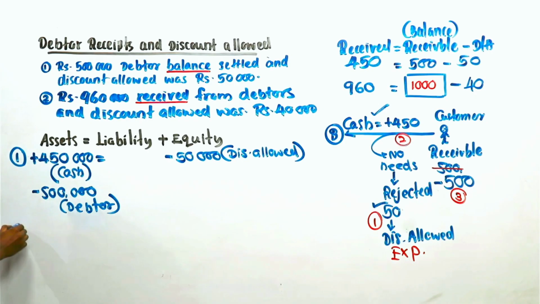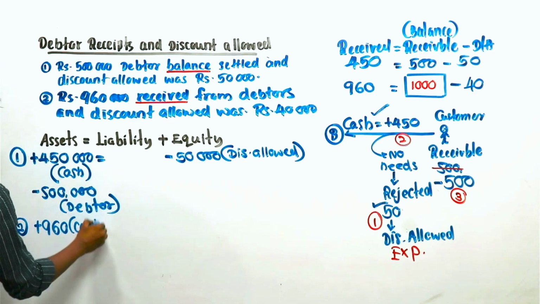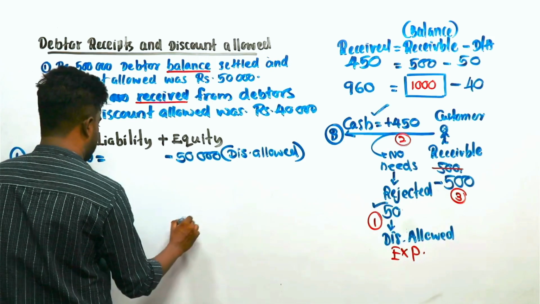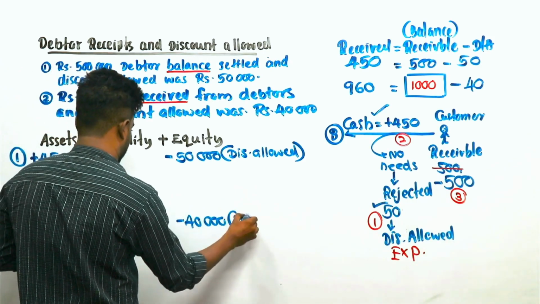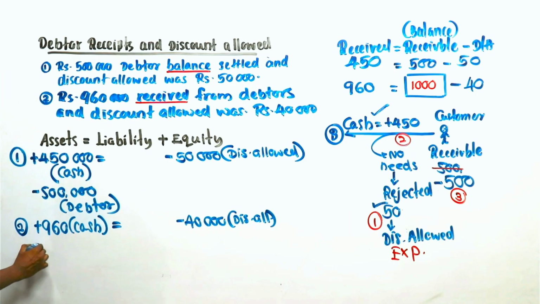Understand? Received amount by cash increase 960, discounts allowed expense 40, total receivable balance decrease 1000.